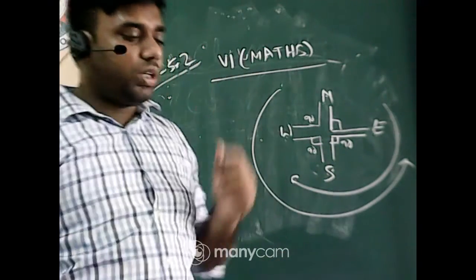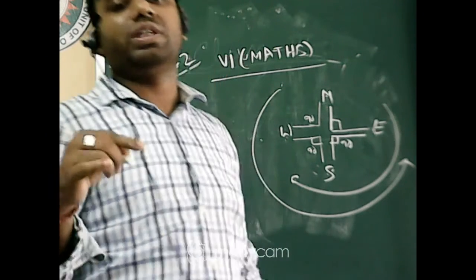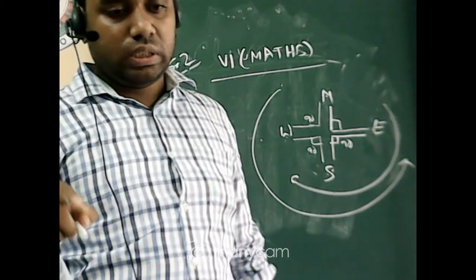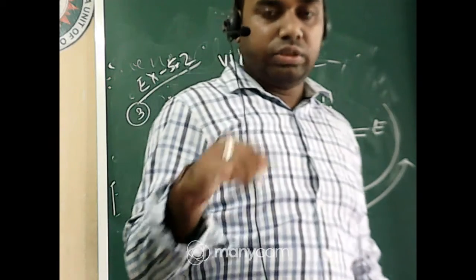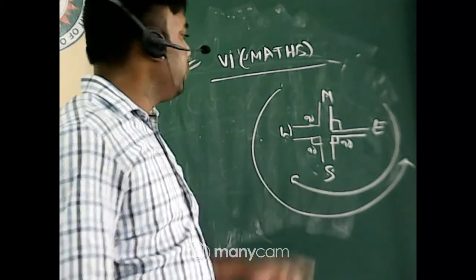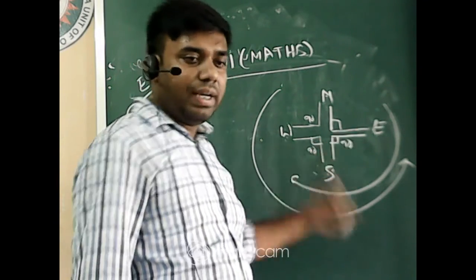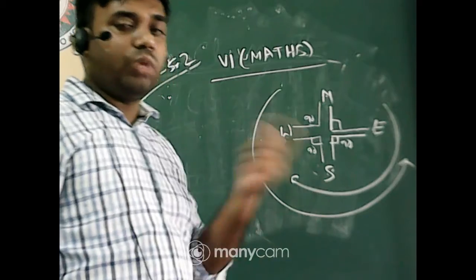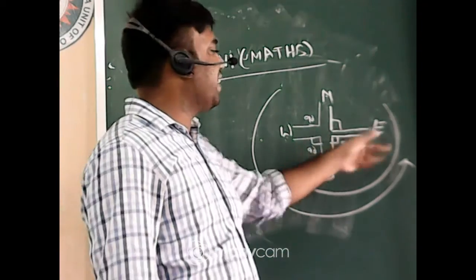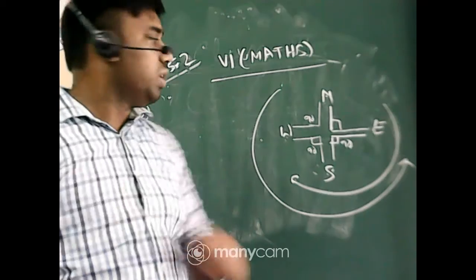Now one full revolution means, I have already discussed, 360 degree. So a person starts moving clockwise from the direction of east, and after one revolution you will be facing at the east. That is the full revolution.